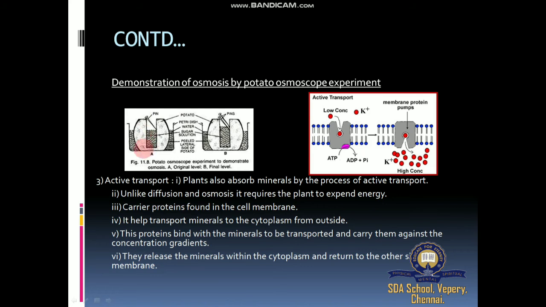What is osmosis? It is the movement of water molecules from a region of low concentration to a region of higher concentration. It is easy to understand, and will be explained with the help of this experiment.